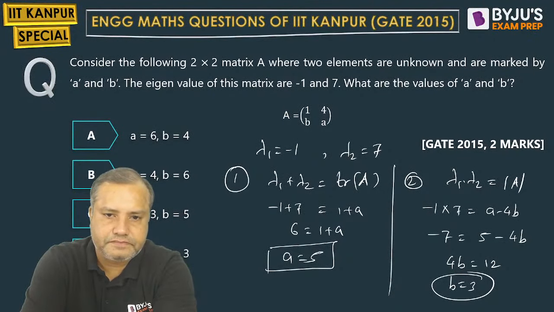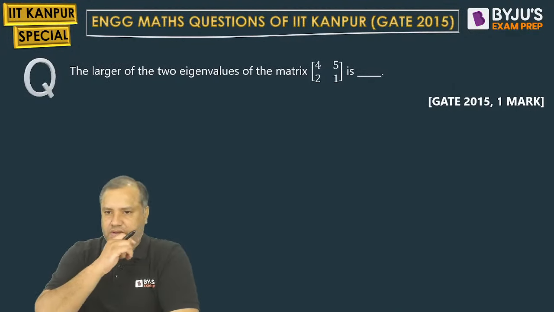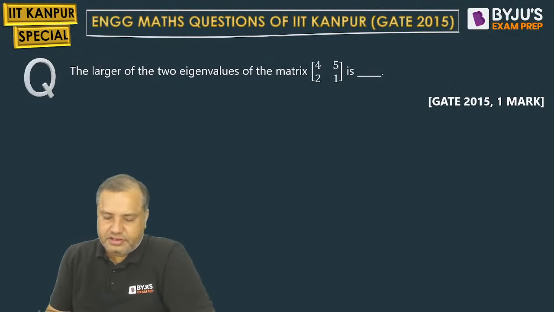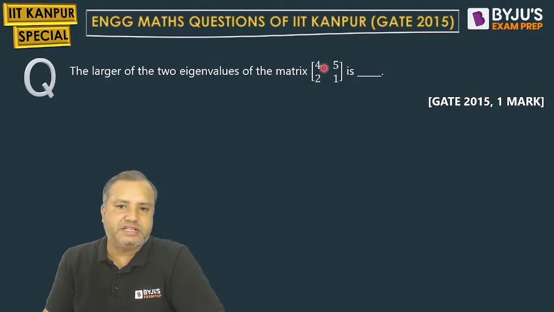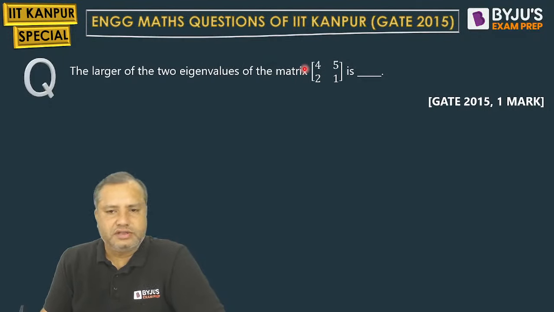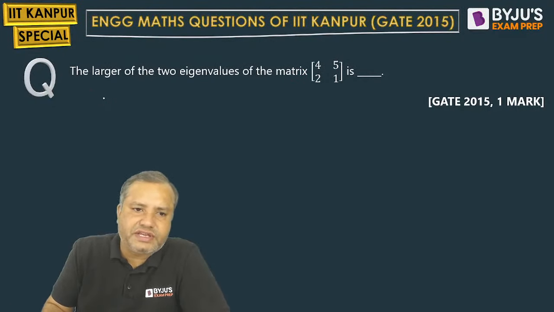Next. This is a very simple question. They raised a question here about the larger of the two eigenvalues of the matrix 4, 5, 2, 1. Students, this can be solved in many ways. Simplest is just to write the characteristic equation.